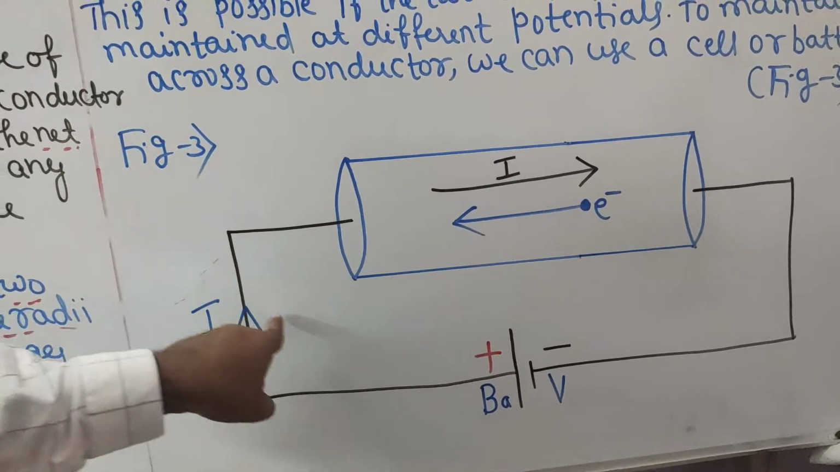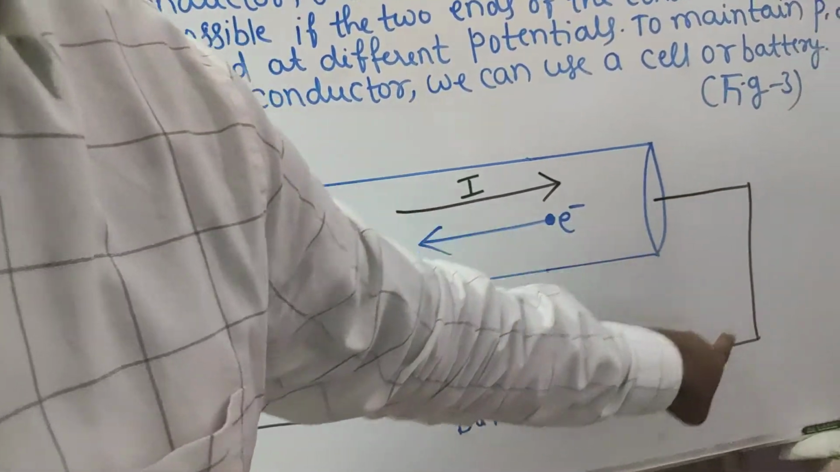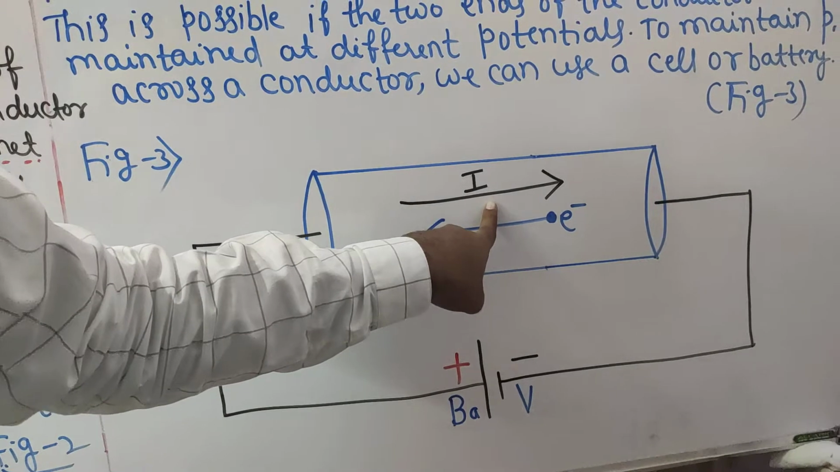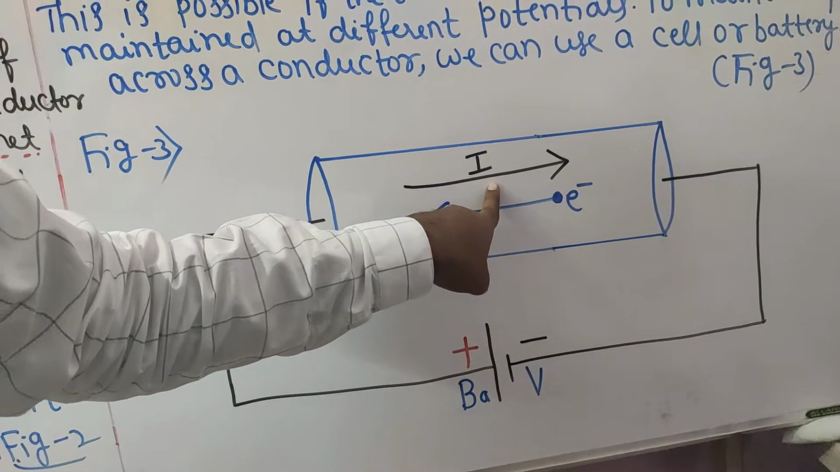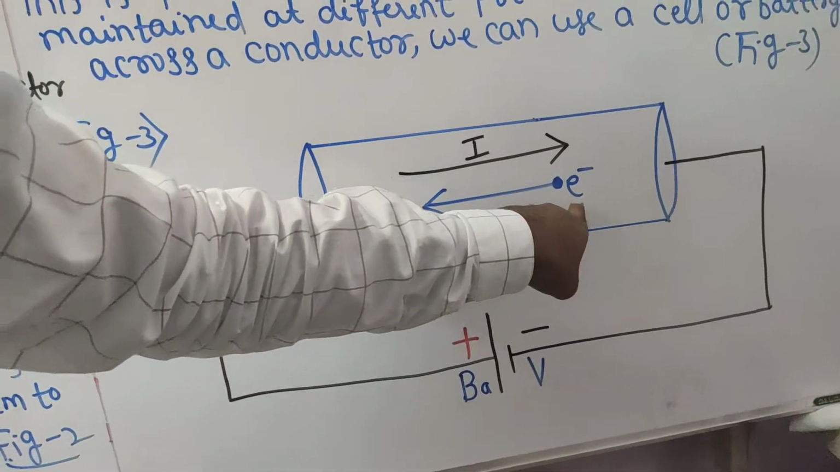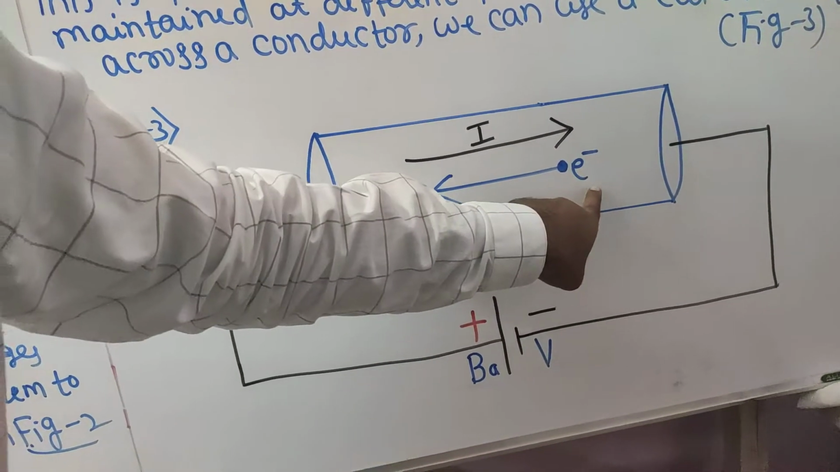This end is connected to positive terminal of battery. This end is connected to negative terminal of battery. Now you can see the direction of current. Which current? This is the direction of conventional current. That's what yesterday we discussed, because the direction of conventional current is always from positive to negative. But electron current is from negative to positive.